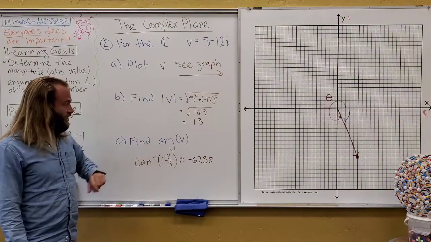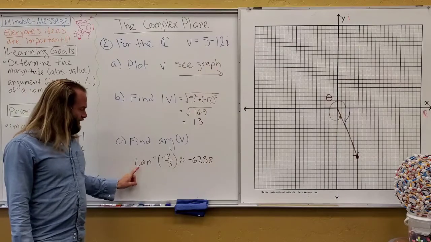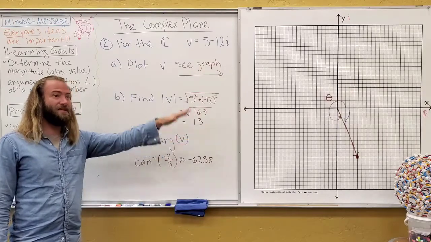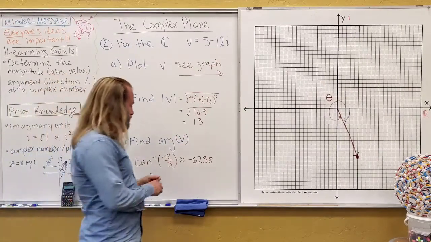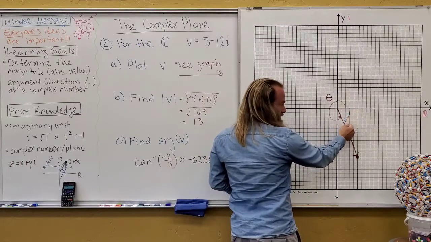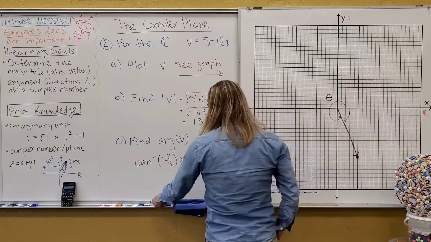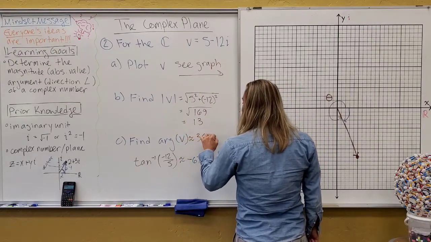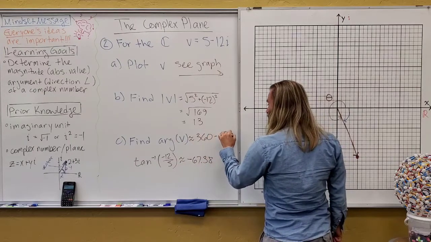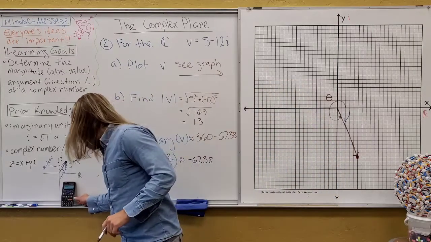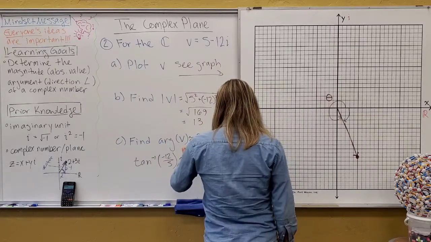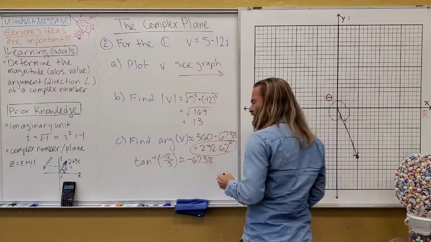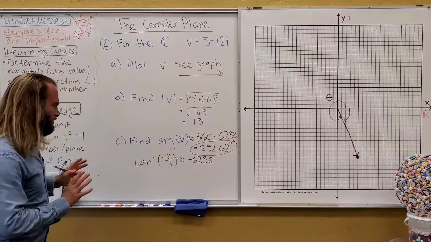And then the last thing here is the argument, which is that direction angle, right? So if we directly apply the tangent inverse, it gives you this, but you and I both remember that we need to have the positive angle from the x-axis going around this way. And so because this is a difference from 360, the easiest way to deal with this would be to say the argument is 360 minus this 67.38, and that's going to give me about 292.62 degrees.